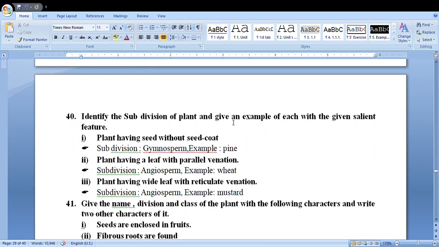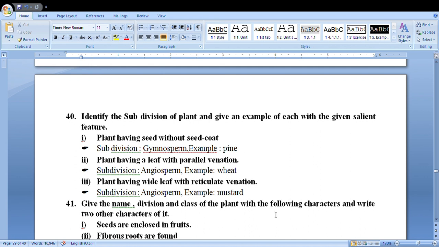Identify the subdivision of plants with the following examples. Plants bearing seed without seed coat, obviously pine. Plants having leaf with parallel venation means wheat, monocot plant. Plants having leaf with reticulate venation, subdivision angiosperm, example mustard.